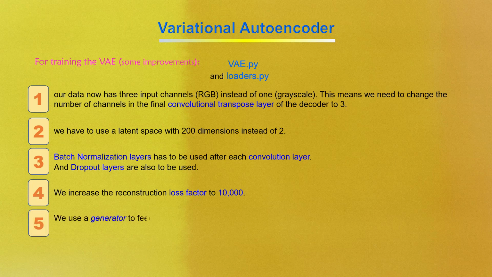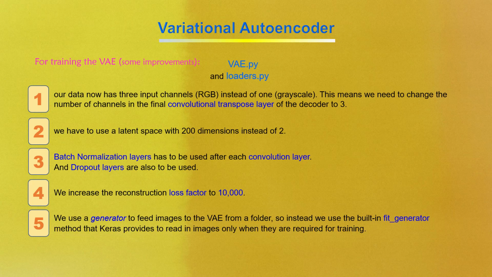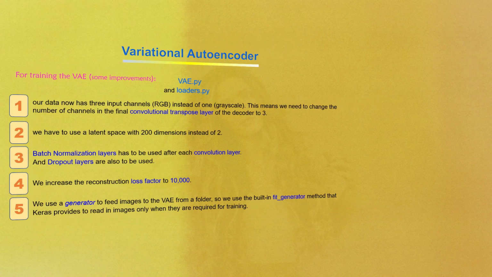We use a generator to feed images to the variational autoencoder from a folder rather than loading all the images into memory upfront. Since the variational autoencoder trains in batches, there is no need to load all the images into memory first. So instead, we use the built-in fit_generator method that Keras provides to read in images only when they are required for training.